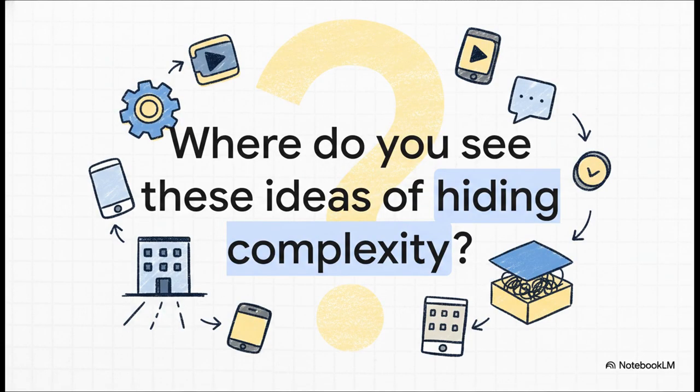So I'll leave you with this question to think about. Now that you know these core principles, where else do you see them? Think about the apps on your phone, or maybe even systems in the real world. Where do you see complexity being hidden behind a simple interface, or common designs being reused and adapted for very specific jobs? The architecture of good design is literally everywhere once you know what you're looking for.